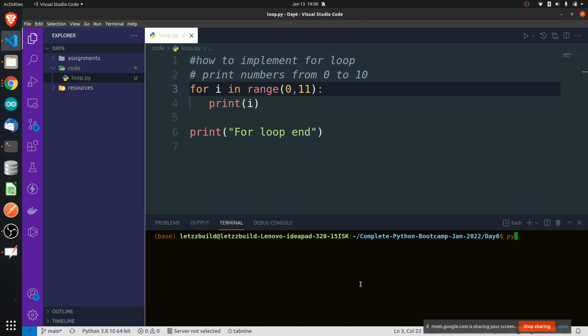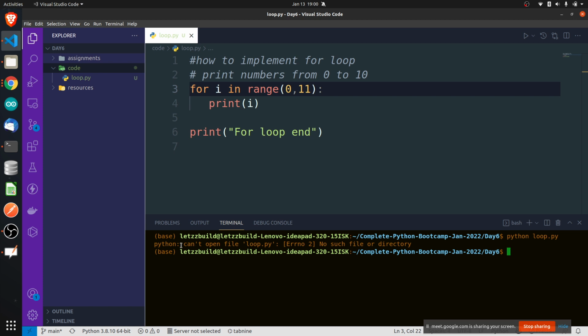Okay, fine. So let me go inside. See, I am inside the day 6 folder and my code is inside the loop file which I want to run, right? It is inside the code folder. So if I run this command now, python loop.py, it will throw me an error, saying it cannot open file loop.py. Why? Because I am inside the day 6 folder and there is no loop.py file there. Inside the day 6 folder there are 3 folders: one is assignment, one is code, and one is resources, but there is no loop.py file, so it is giving me an error. So I will first have to go inside the code folder.